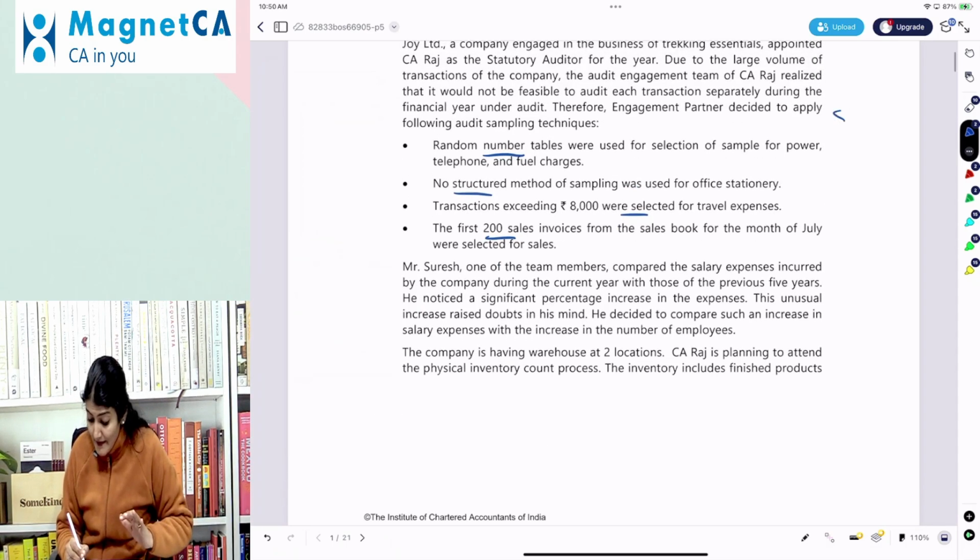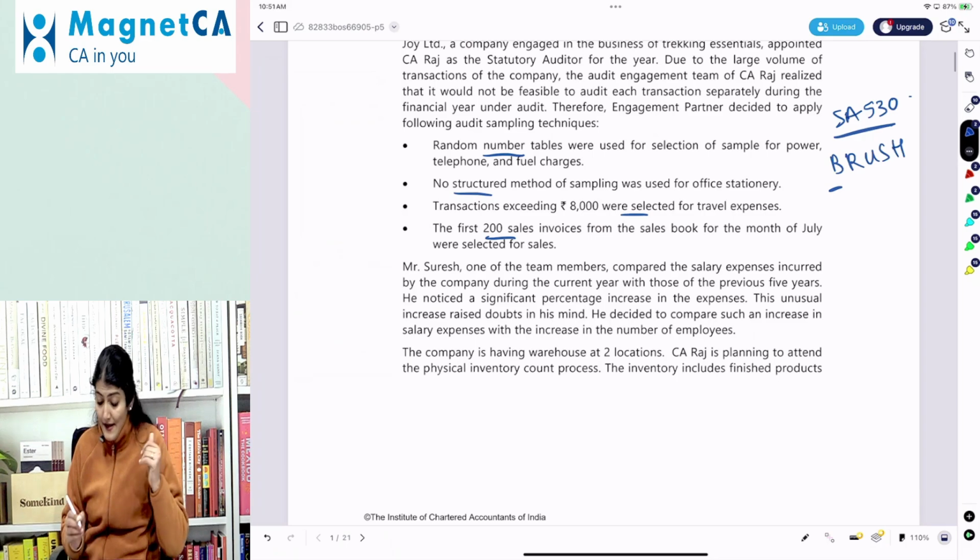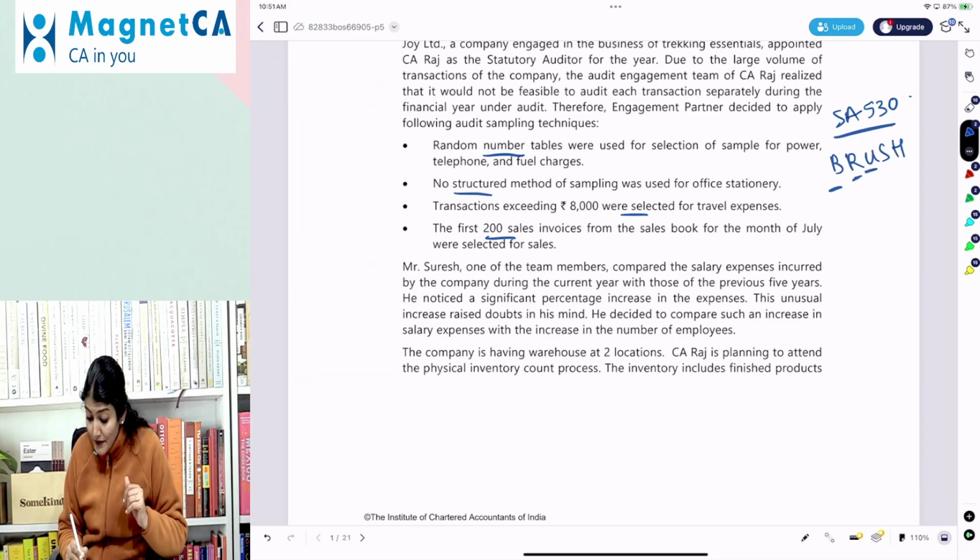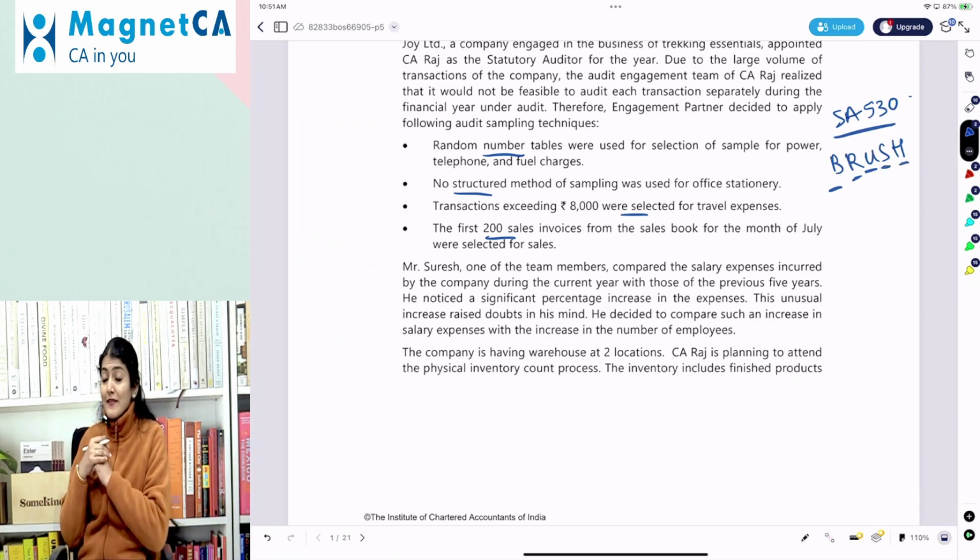Right. So as per SA 530, we talk about the sample selection methods. We have the block selection, random selection, monetary unit sampling, then the systematic selection and the haphazard selection.